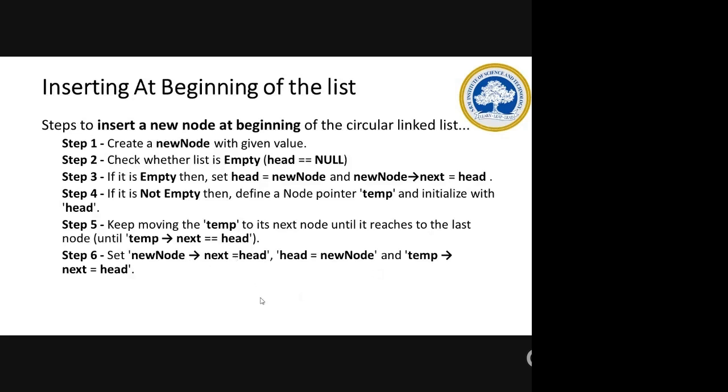Okay. How do we reach the last node? That is why you are keeping a pointer temp. See, previously in a singly linked list, the last node's next will be null. But in a circular linked list, the last node's next will be your head. That is why you are moving the temp, and you will be finding out whether temp of next is equal to head. If temp of next is equal to head, then that is your last node. Understood?